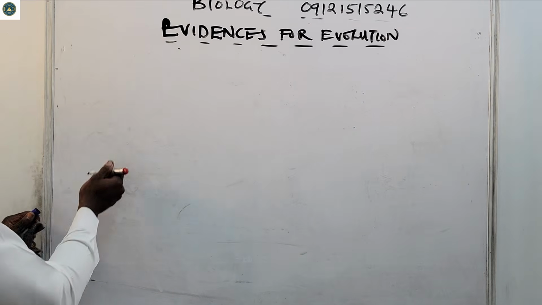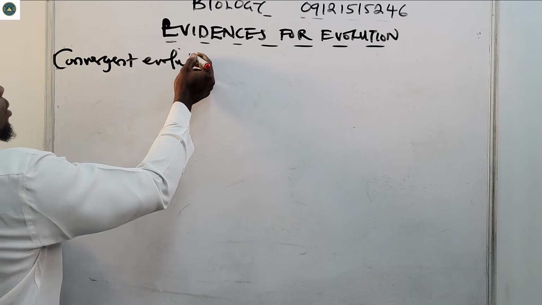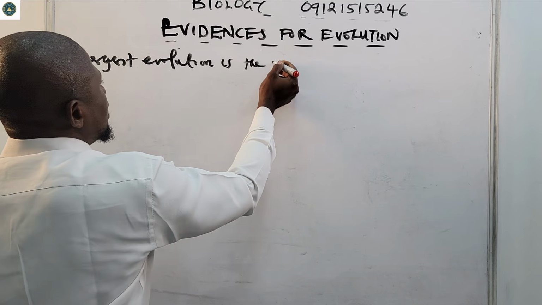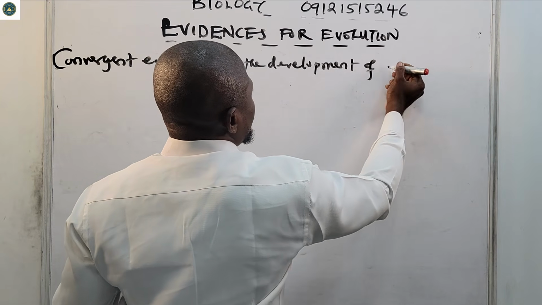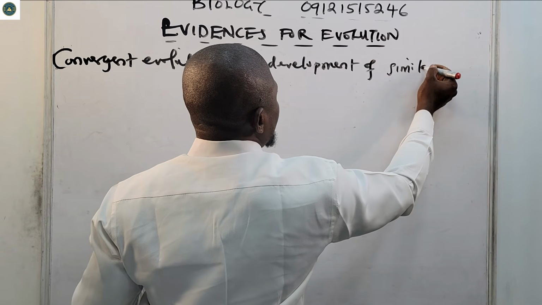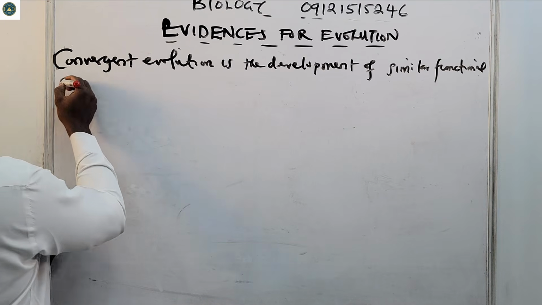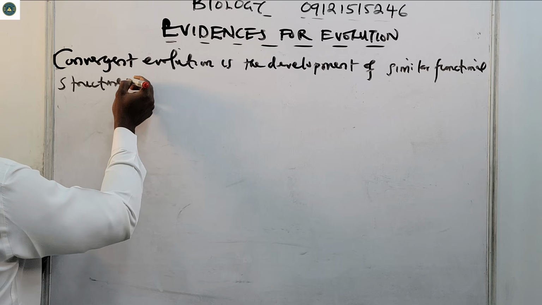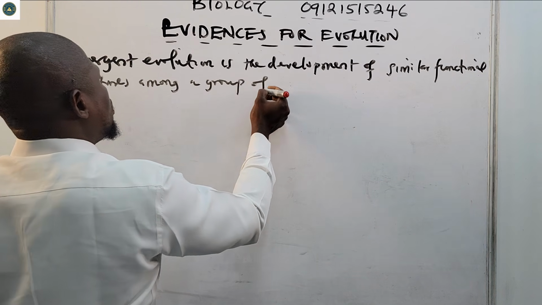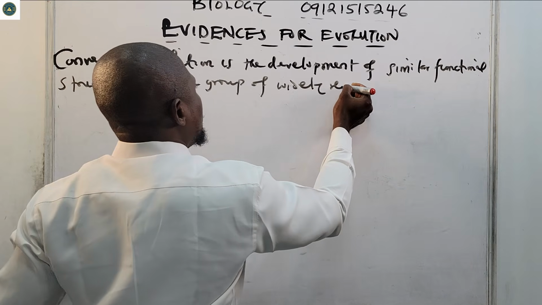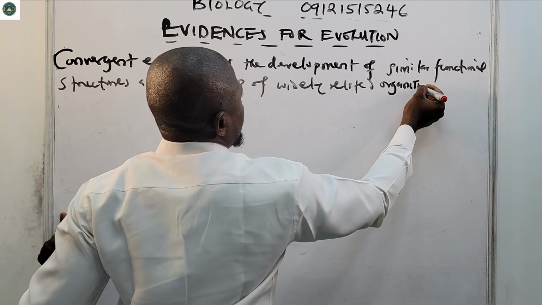Convergent evolution is the development of similar functional structures among a group of widely related organisms.